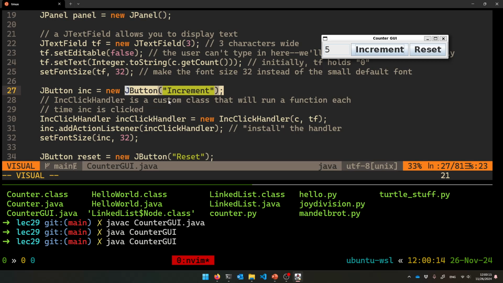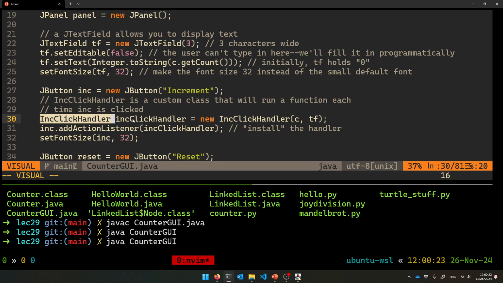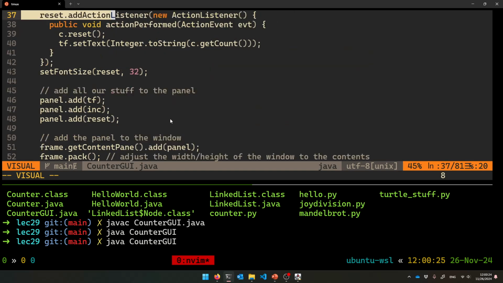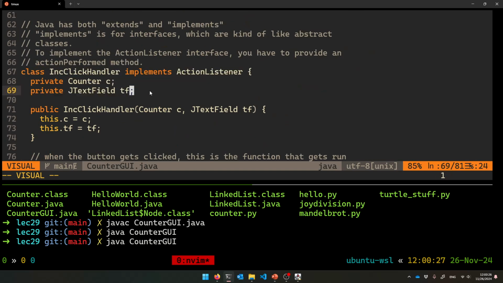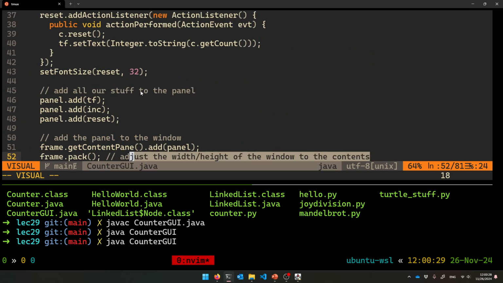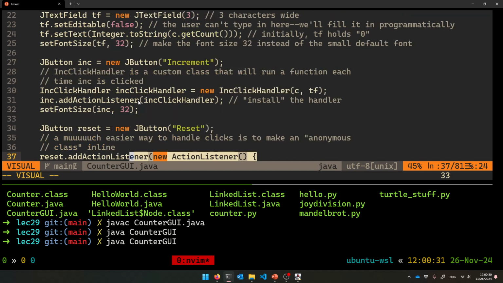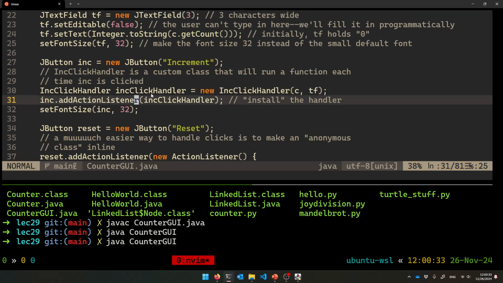So you have to give a click handler, essentially. You have to give a handler for each click. And here I've made a class called InkClickHandler. I've made it down here, and I'll explain it in a second. But eventually you have to have some code that runs whenever you click this button. That's the point of having a button, right?